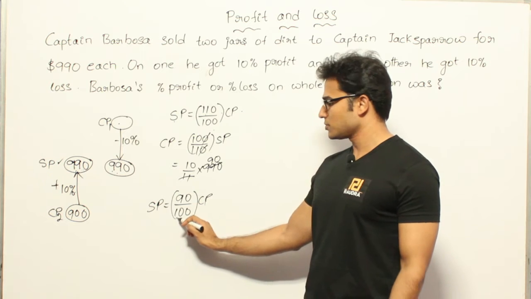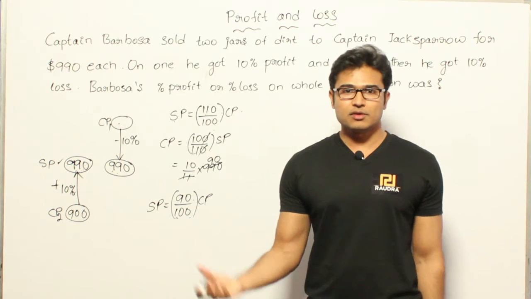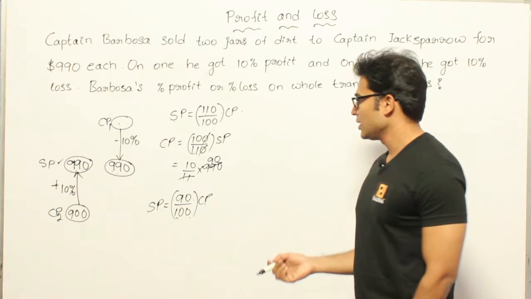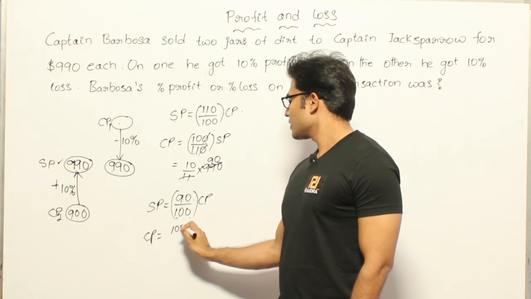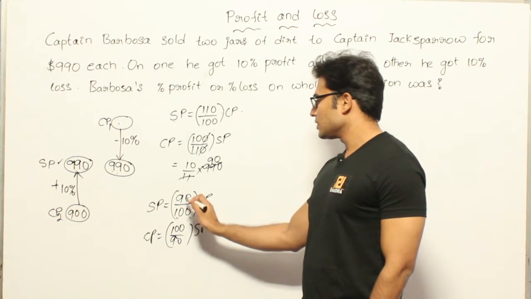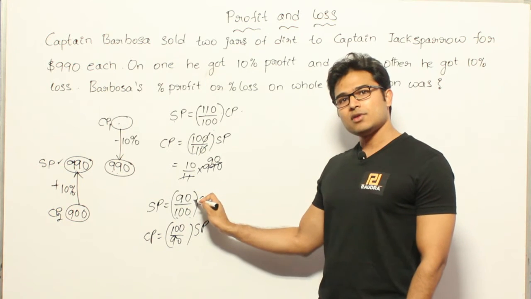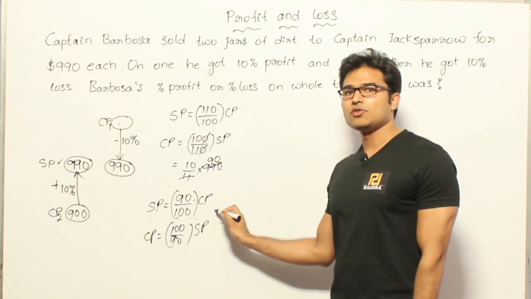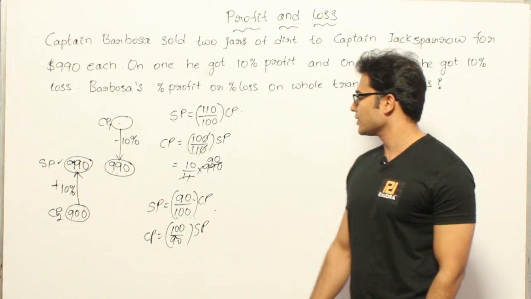So which means if the cost price would have been 100 rupees and if you have sold it at 90 rupees, then only you are going to get a 10% loss, right? Okay, now what does it mean? Cost price equal to 100 by 90 into selling price. And even if you want to see it with formula, selling price equal to 100 minus loss percent divided by 100 into cost price, and the loss percent here is 10, isn't it? That is why you are getting 90.